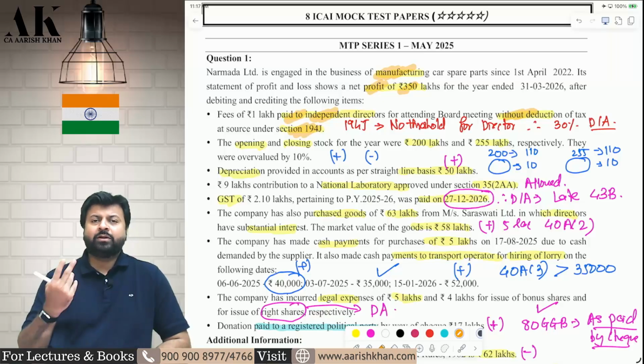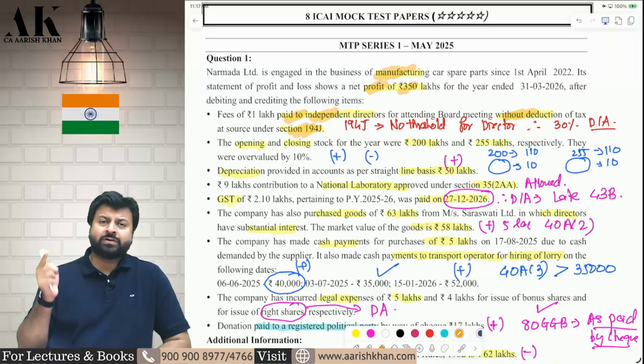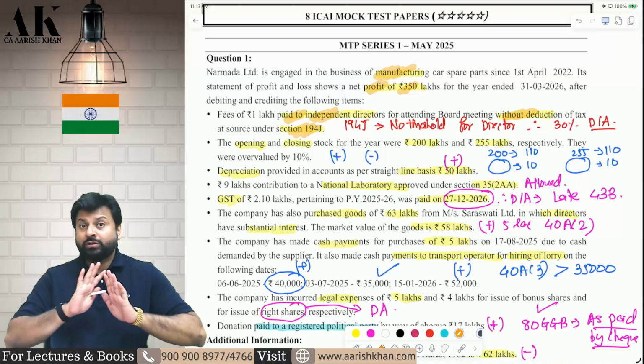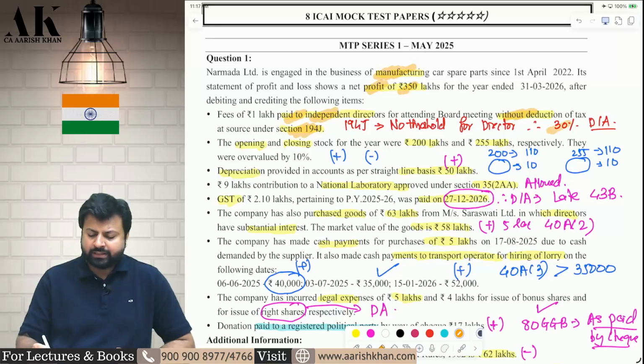See, payment made to directors can come under two sections. If a salary is paid to a director, it will go under 192. But if other than salary, like board meeting fees, is paid to independent directors, then in that case 194J TDS is applicable. No threshold is there. Generally, the threshold of 50,000 is there in 194J. But for directors, there is no threshold. You have to deduct TDS. You have not deducted TDS, so 30% of the expenditure will be disallowed.